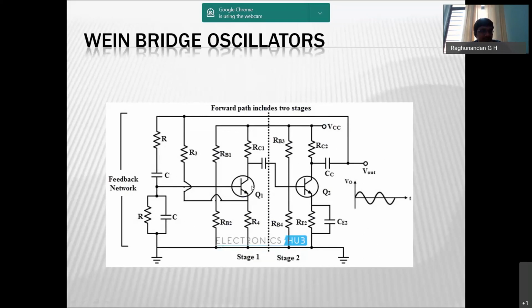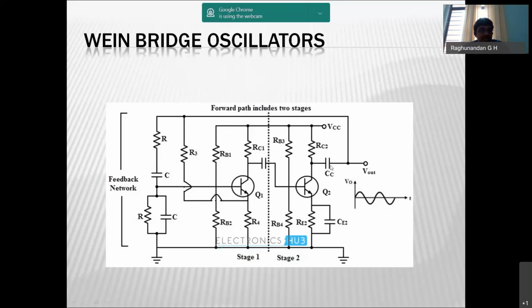This is going to amplify to the desired level, and that will give the output through the coupling capacitor. This coupling capacitor also filters out the unwanted DC signal which is given by plus VCC. There might be chances of mixing of AC and DC, as I discussed in the last circuit, and the pure AC will be given as input to the next stage.